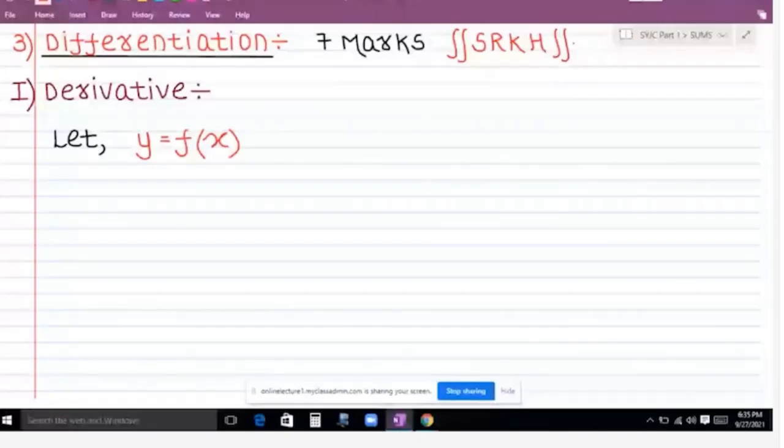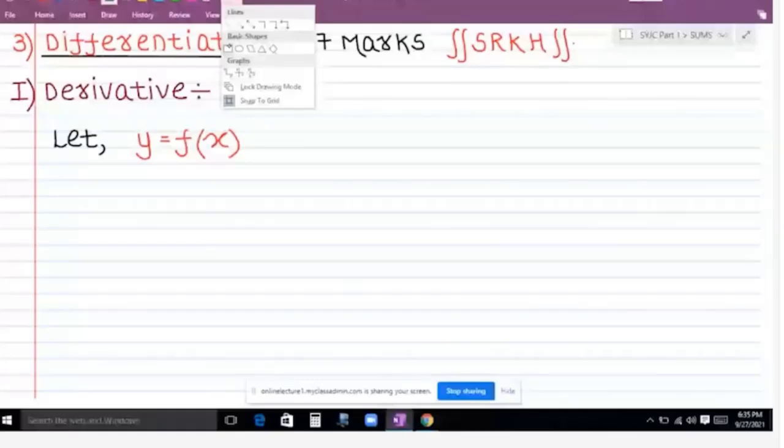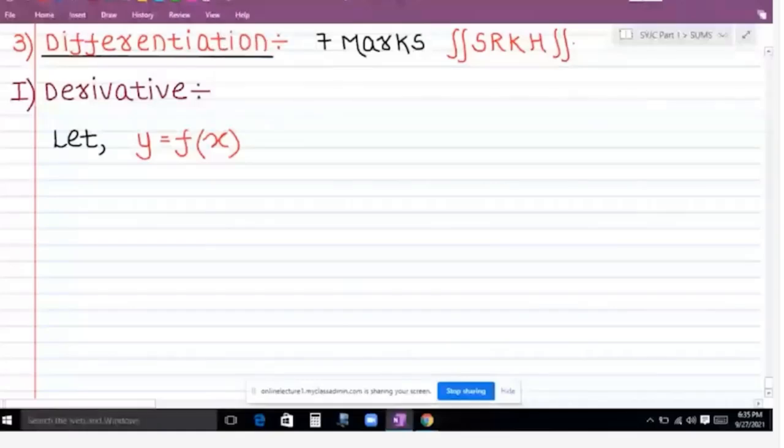In this given function we can see that there are two variables, one is the variable x and the other one is the variable y.